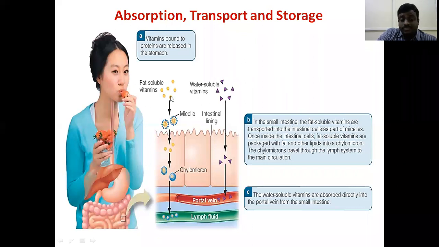This fat soluble vitamin first has to be packed with chylomicrons. Chylomicrons, as you know very well, are lipoprotein particles that carry cholesterol. A chylomicron is a transporter that transports cholesterol or triglycerides along with vitamins or other substances from one place to another.